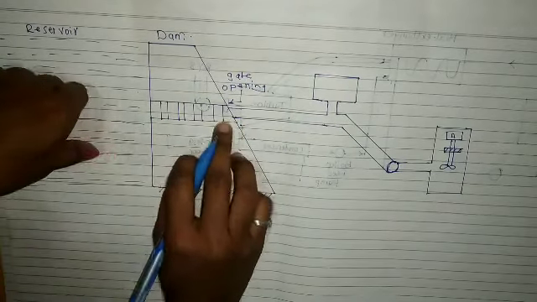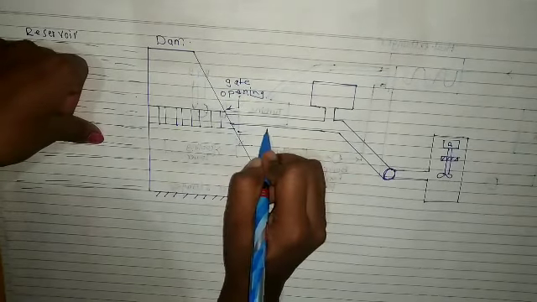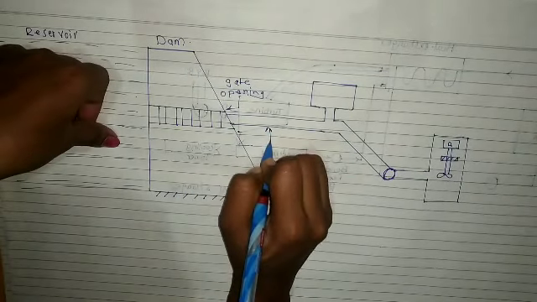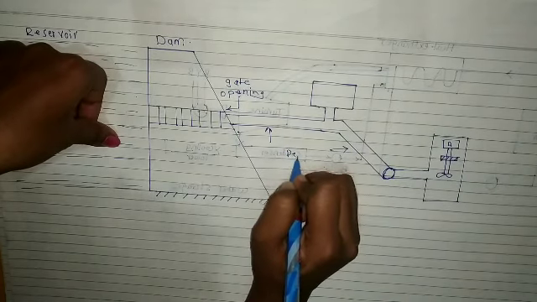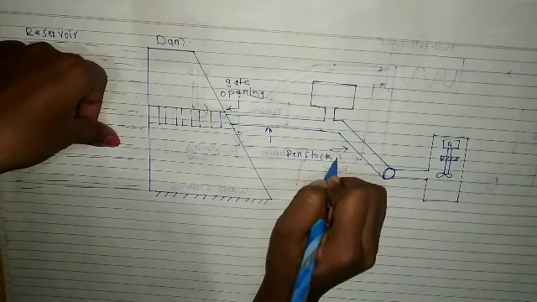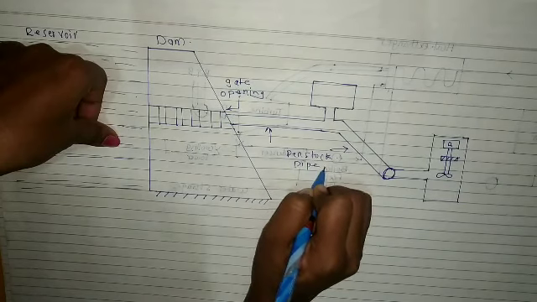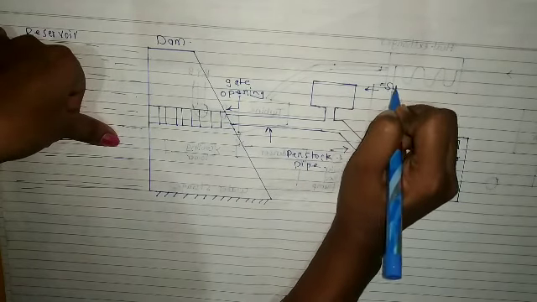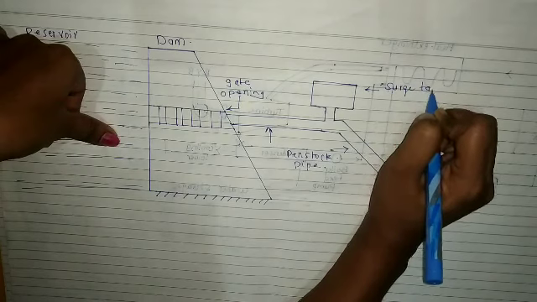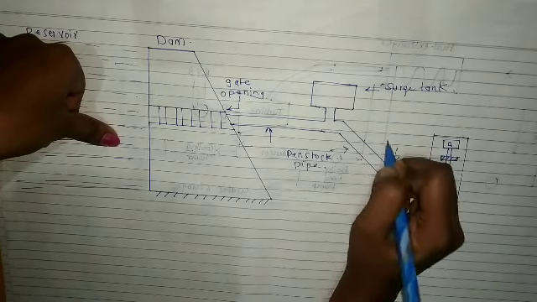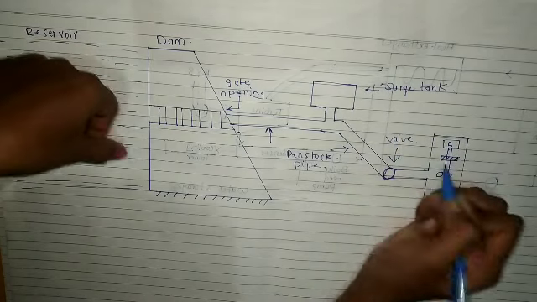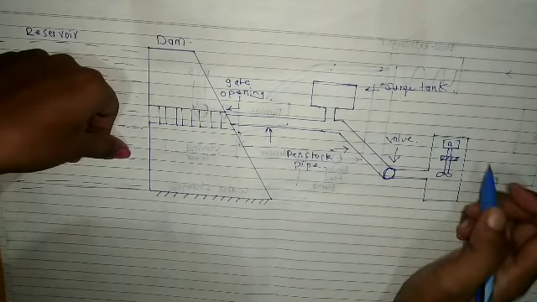We'll discuss this further; we'll just see the components now. This is the penstock, or you can simply call it a pipe. This is the surge tank. This is a valve, and this is the powerhouse.